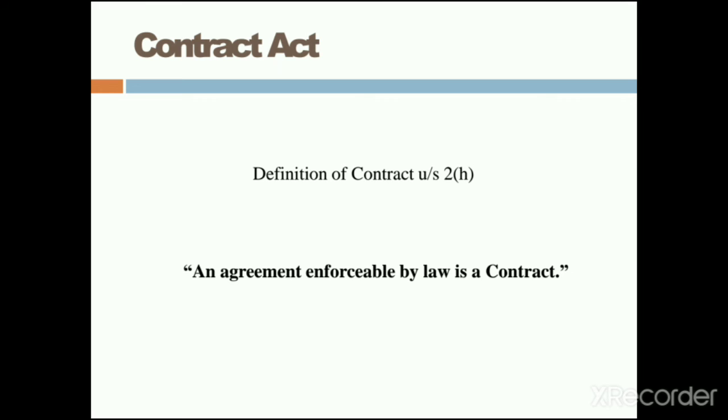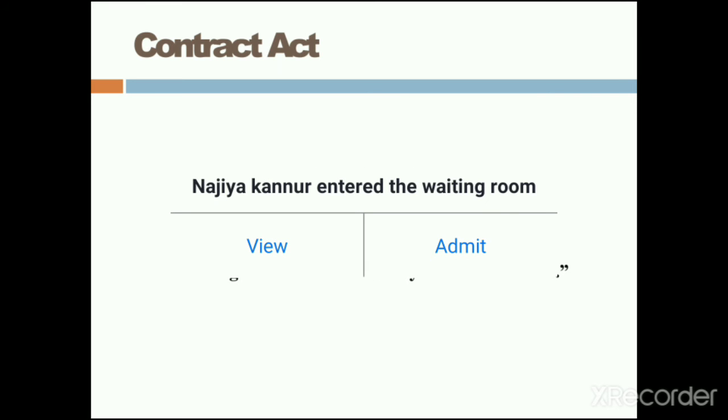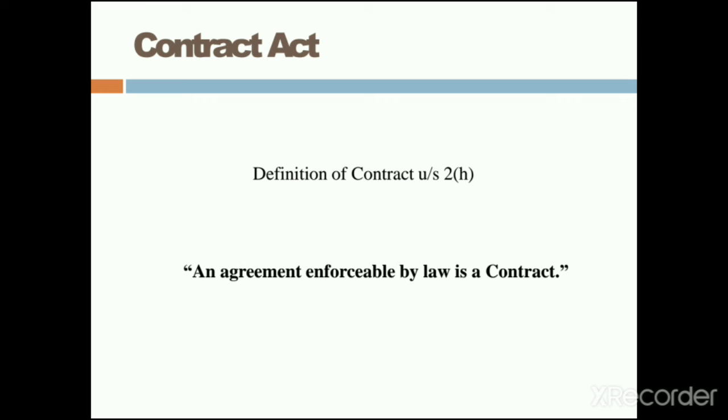First is agreement, second is enforceability. When you combine these two important things together, agreement and enforceability, then one new thing comes into existence. That new thing is called a contract, right? So a contract is an agreement enforceable by law.